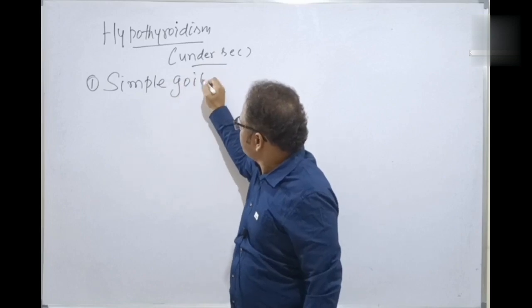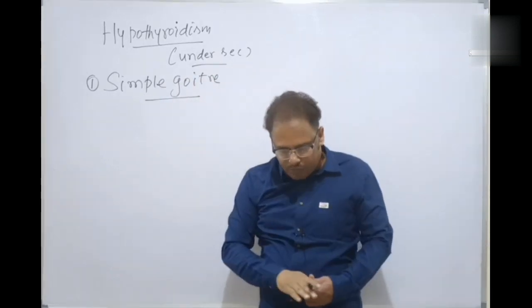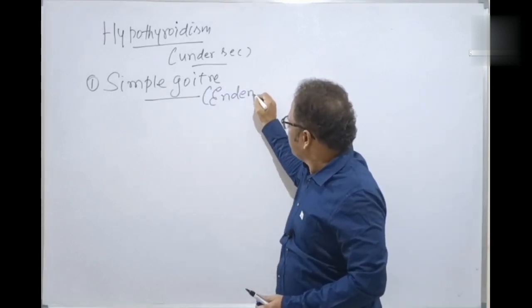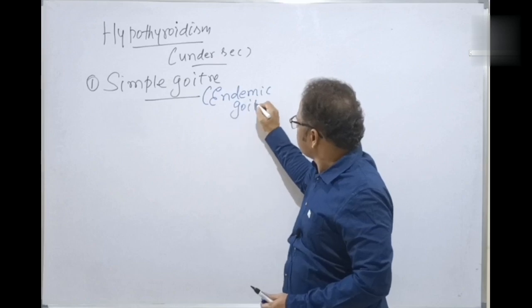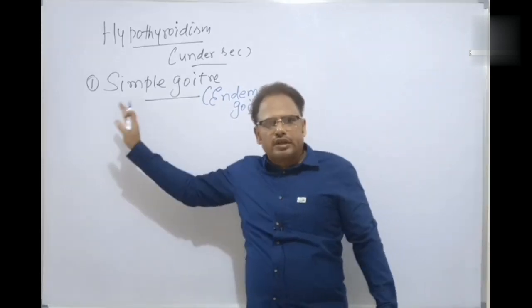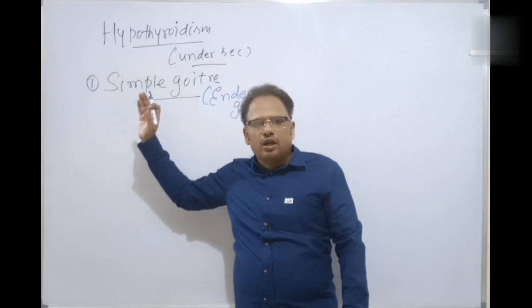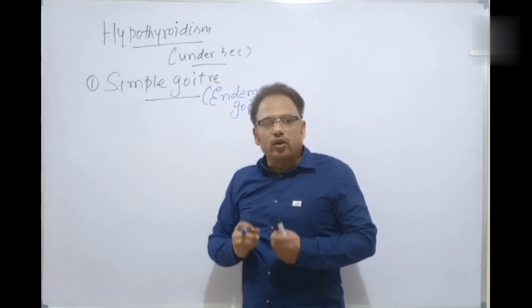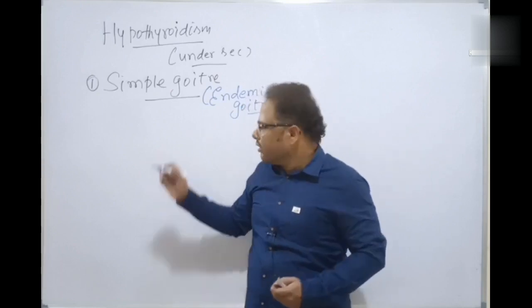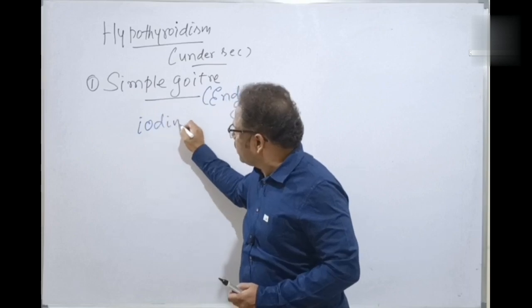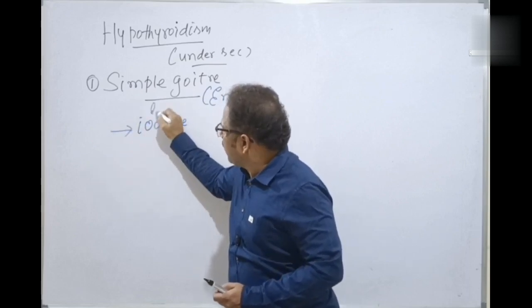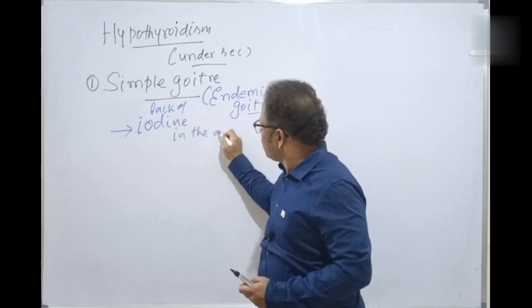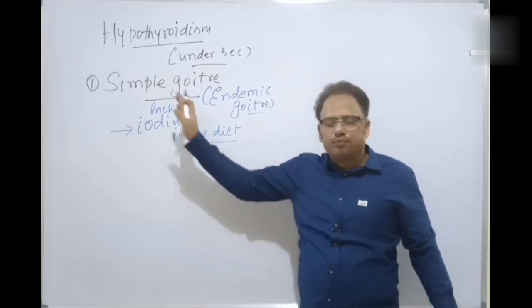Simple goiter is also called an endemic goiter. It's a very common disorder in India, especially in the backward regions, in the remote villages, because of the lack of iodized salt, lack of iodine in the diet. That's the main reason for simple goiter.